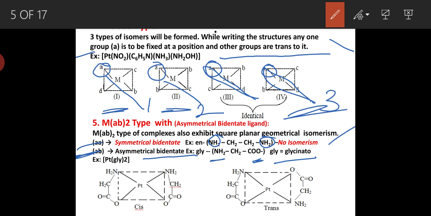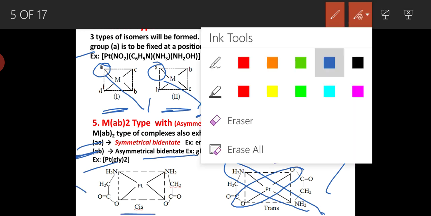An example here is bis(glycinato)platinum(II) complex. Here two O donor atoms are on the opposite side and two N donor atoms of glycinate are on the opposite side, so it is trans. Here the same sides are together, so it is the cis isomer.